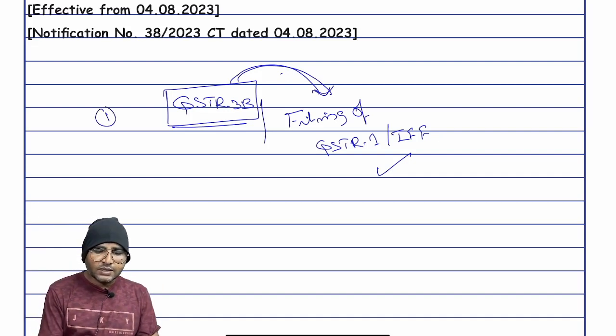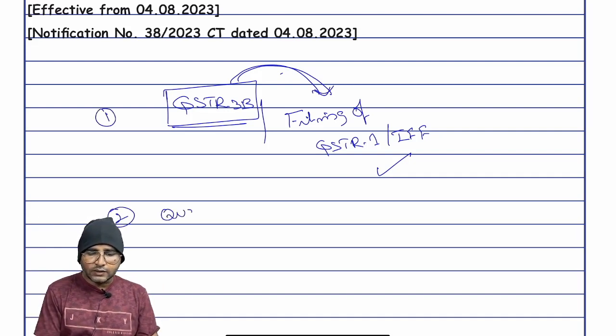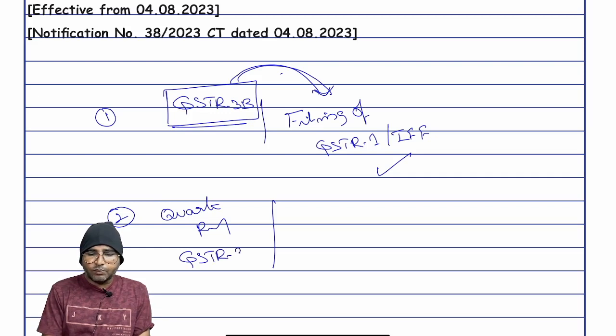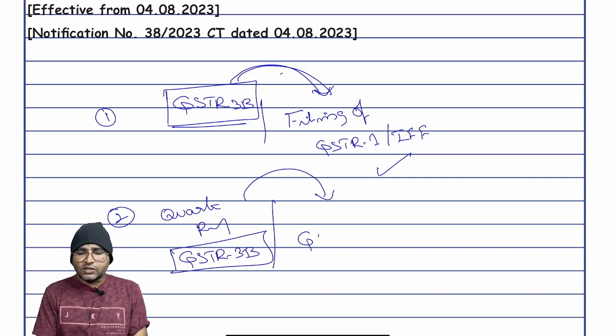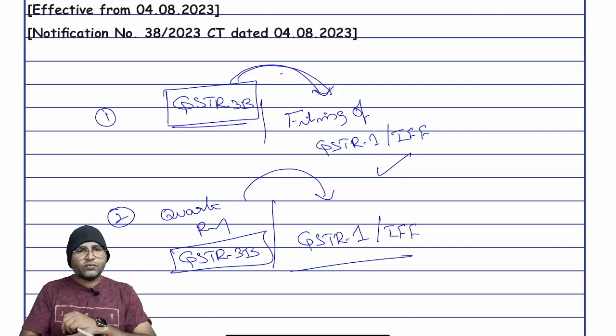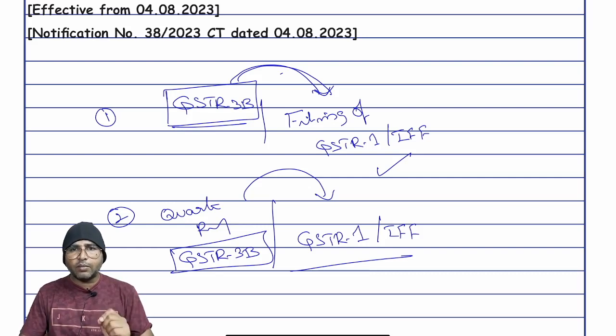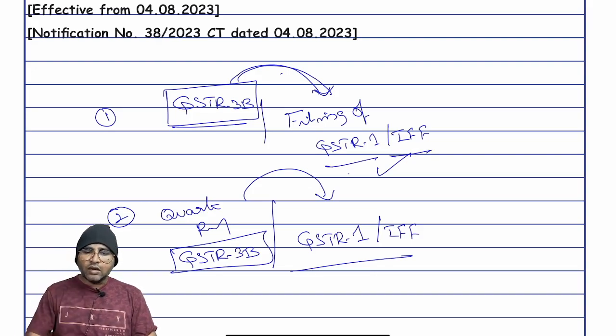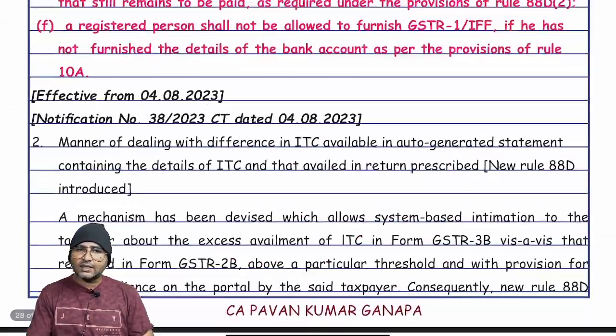Suppose where a registered person is liable for filing of the quarterly return. Suppose where a registered person didn't file the GSTR 3B of the previous quarter, automatically he is debarred from filing of the GSTR 1 or invoice furnishing facility of the current tax period, right? Like this, few cases are covered where the registered person is debarred from filing of the GSTR1 or invoice furnishing facility. Now two more cases have been added. That is a new amendment.